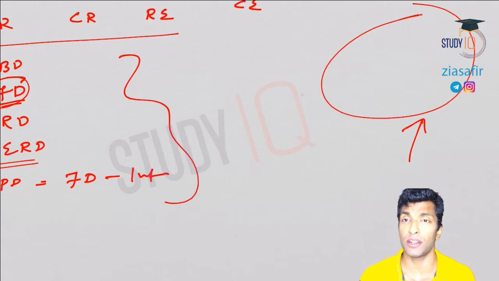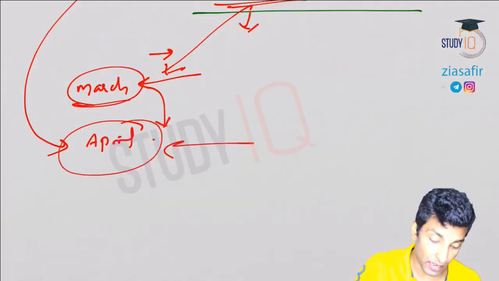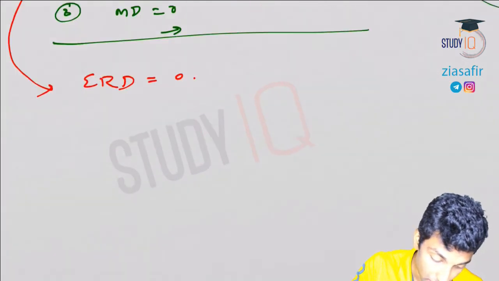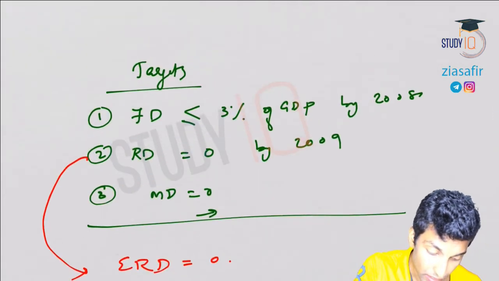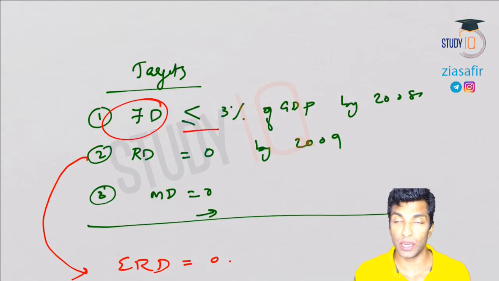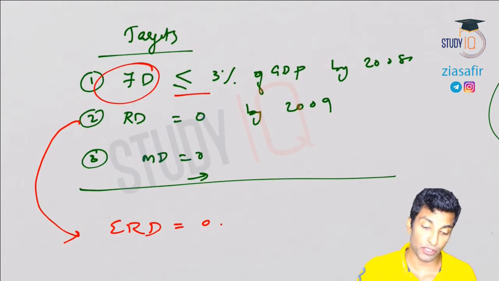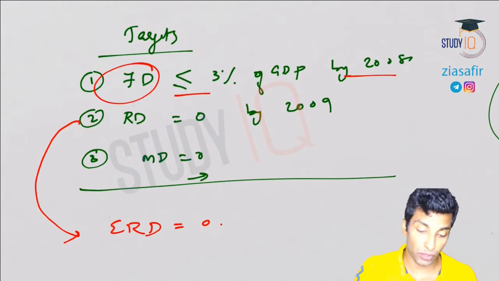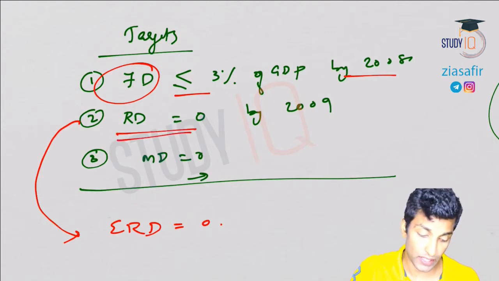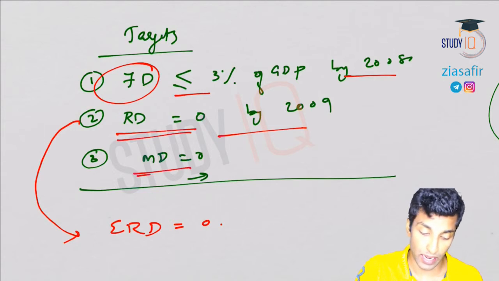Then in the last session, we talked about the fiscal reforms, where we covered the Fiscal Responsibility and Budget Management Act, and I talked about the various targets under it. So these were the targets. Fiscal deficit has to be reduced to less than or equal to 3% of GDP by 2008, and revenue deficit has to be reduced to 0 by 2009.